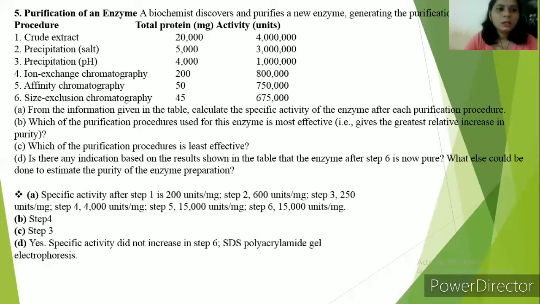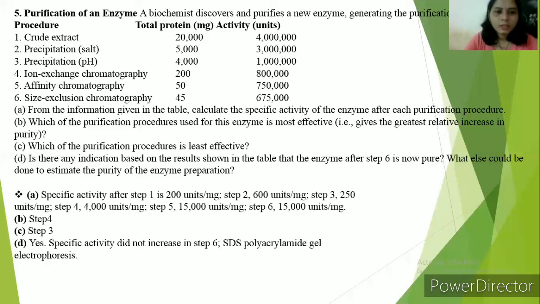Then, is there any indication based on the results shown in the table that the enzyme after step 6 is now pure? What else could be done to estimate the purity of the enzyme preparation?